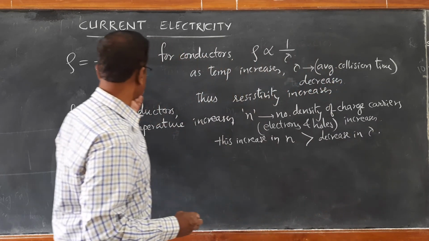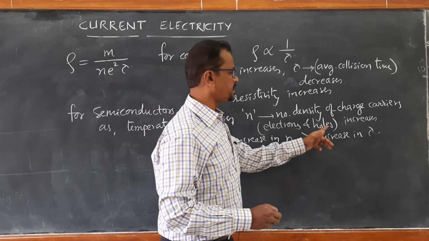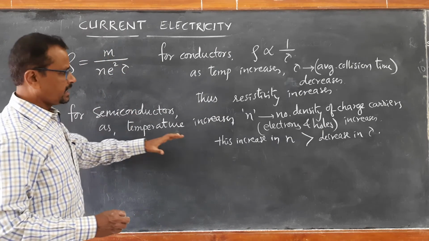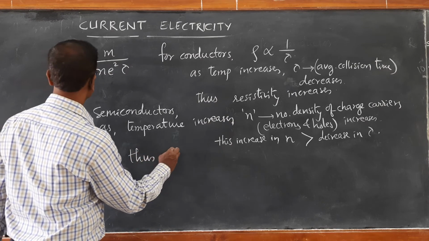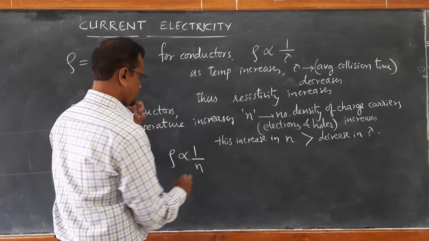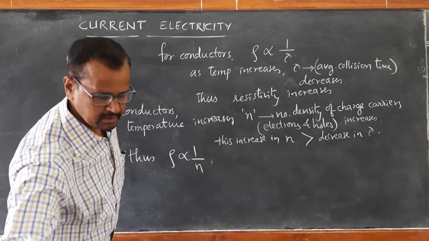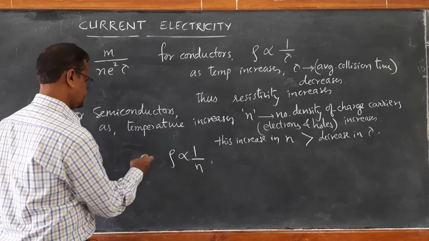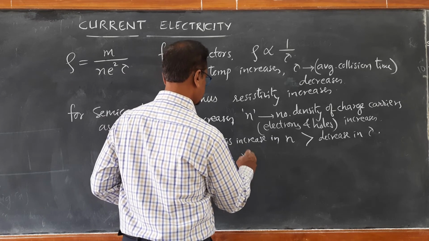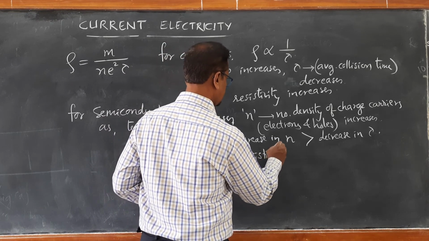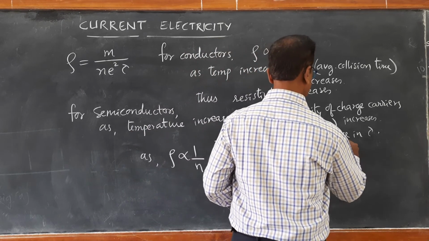So although tau is decreasing, no doubt, the number density of electrons and holes that are available increases drastically. As it increases drastically, what happens to resistivity? Since rho is inversely proportional to n, the resistivity decreases. Resistivity decreases as n increases.